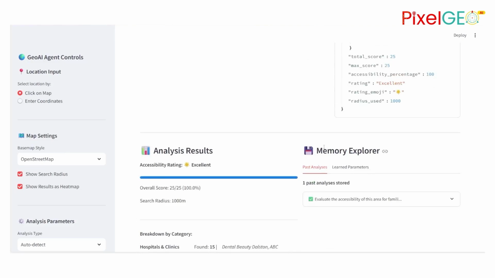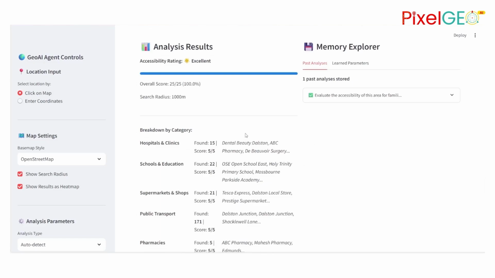And here come the results. The overall rating is excellent. 100%. A perfect score. That's 25 out of 25 on the accessibility index. But here's where it gets useful. The breakdown shows exactly what's nearby. Healthcare: 15 clinics and hospitals found. Score 5 out of 5. Places like ABC Pharmacy, de Beauvoir Surgery. Schools and education: 22 found. Score 5 out of 5.